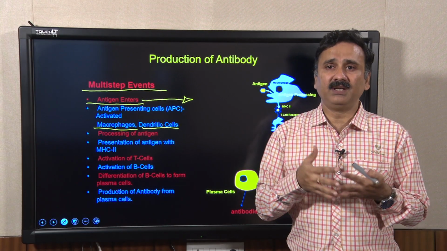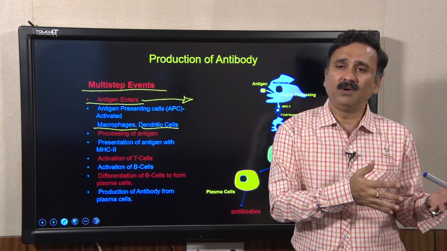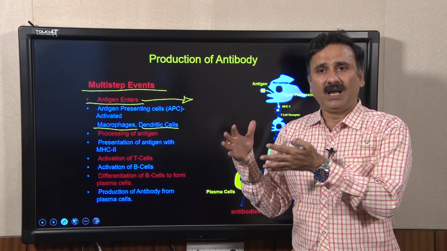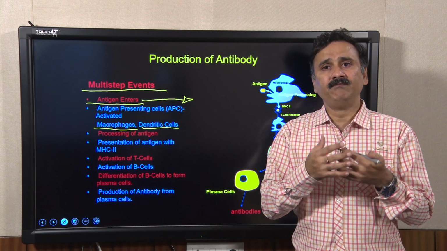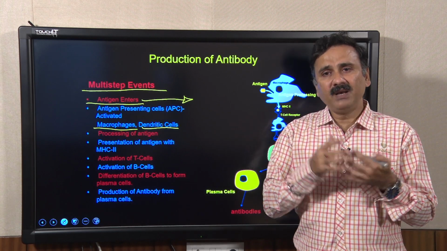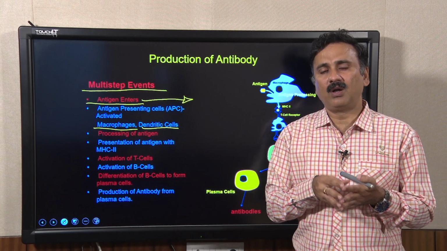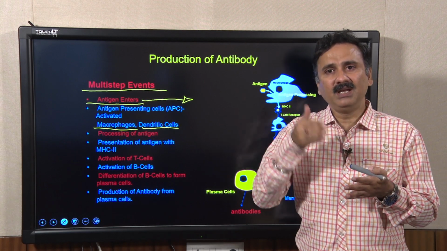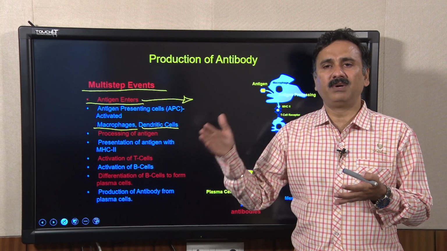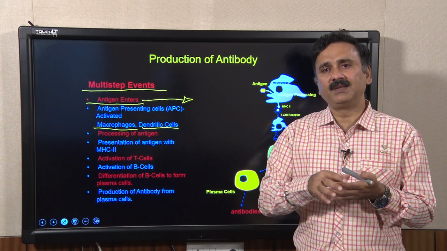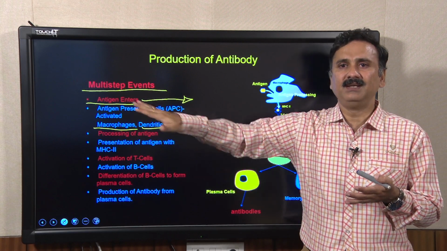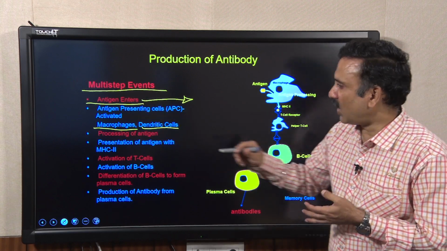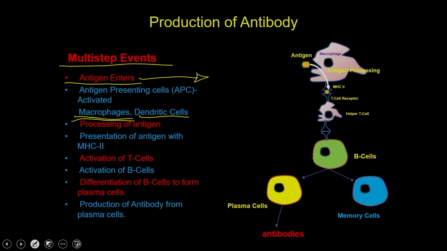For example, you have the Kupffer cells which are present in the liver, you have the alveolar macrophages which are present in the lungs, and then you have the macrophages in every organ, so that if there is any infection in that particular organ, the first cell which is going to encounter this particular foreign antigen is these macrophages. The job of these macrophages is that they are going to process the antigen.